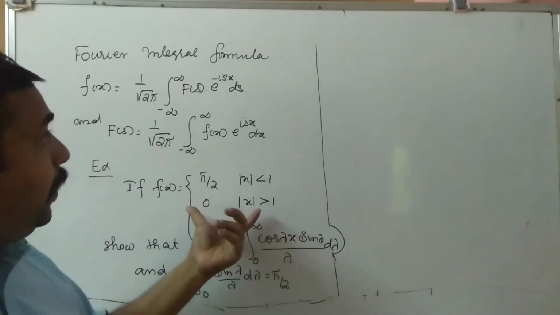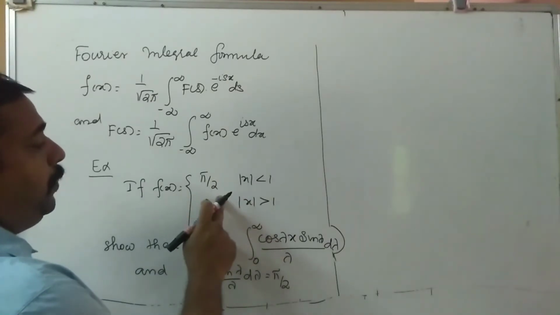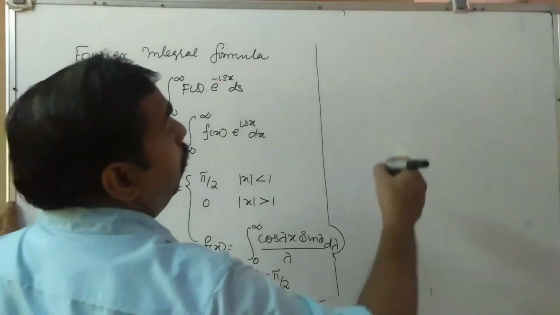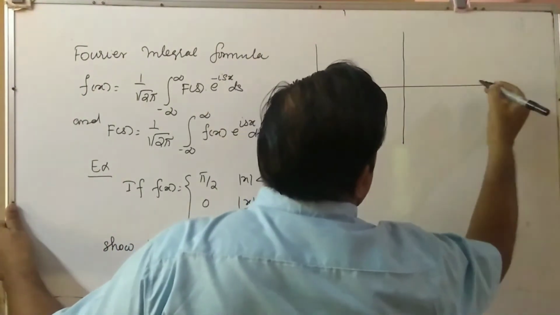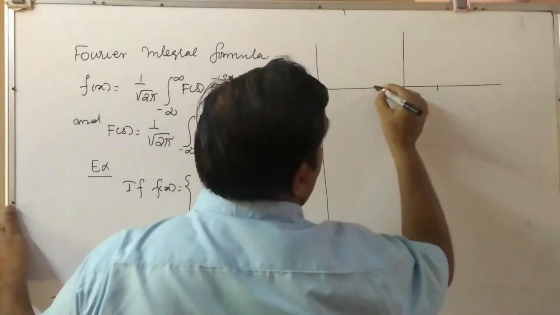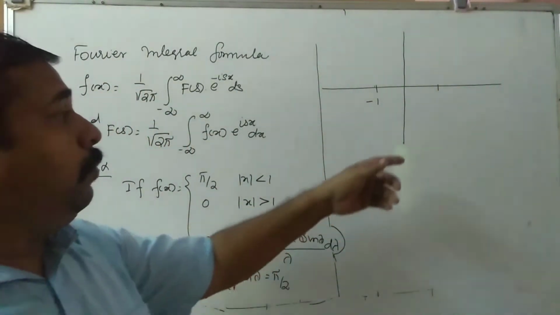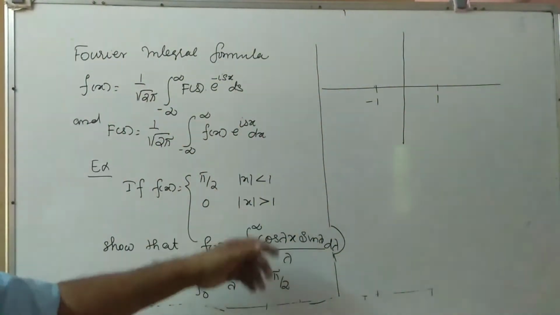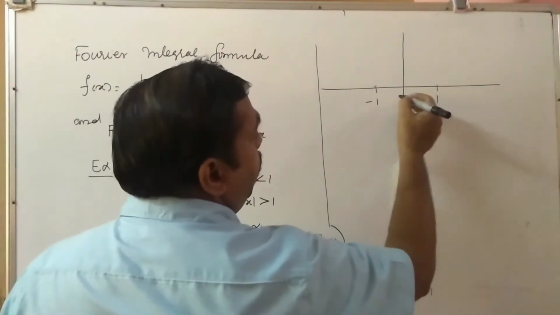How can we define this function? This is f of x is equal to pi by 2 for mod x less than 1. What is mod x less than 1? So this is 1, this is minus 1. So mod x less than 1 means in between plus 1 and minus 1.